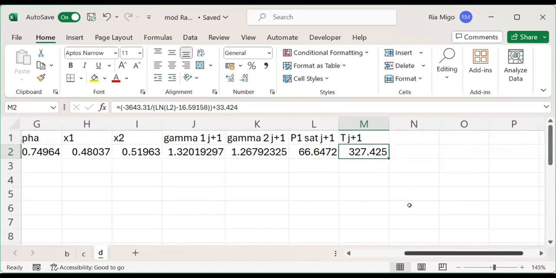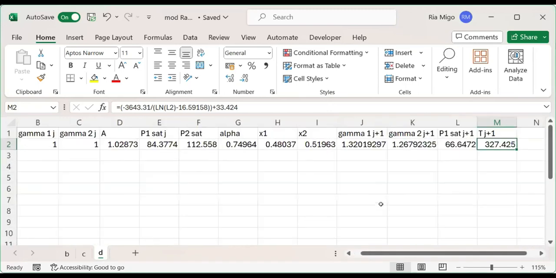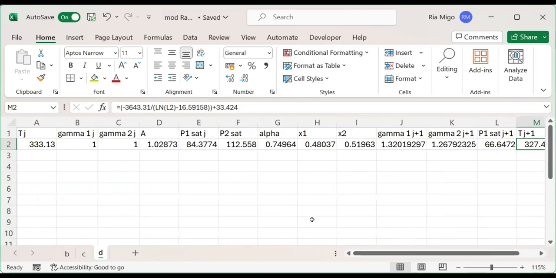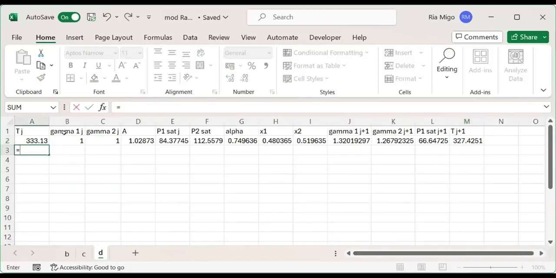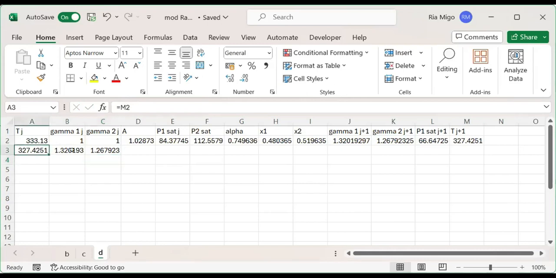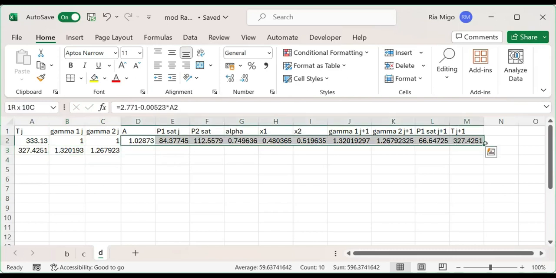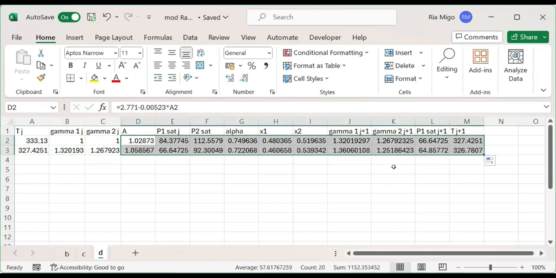Let me zoom out so you can see all of the rows here. For the next iteration, I'm going to use the new temperature and the new gamma 1 and new gamma 2. Okay, so that's important. Not just the new temperature, but also the new gamma. You have to use them in the next iteration. All the rest, you just repeat the calculation.